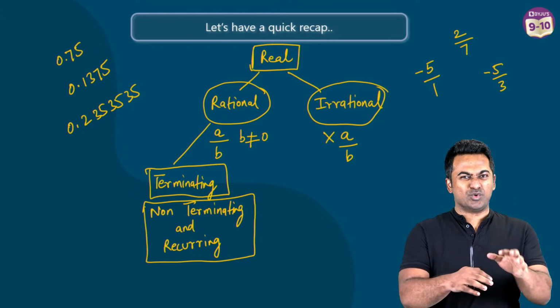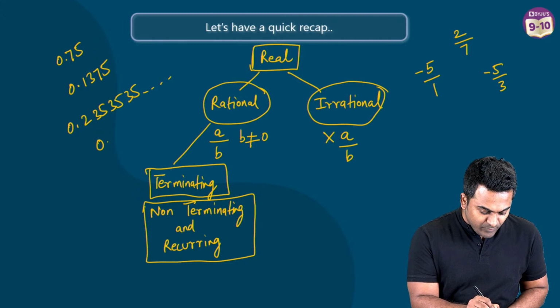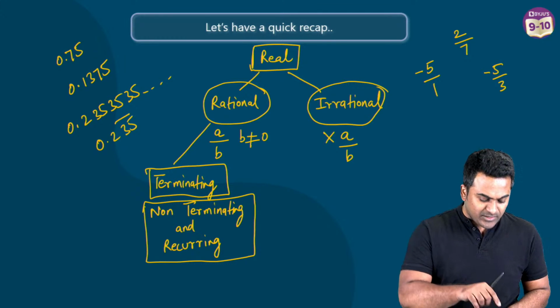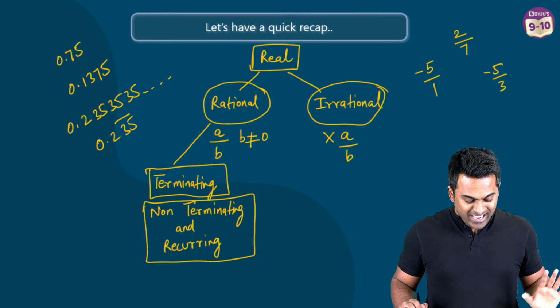An example for non-terminating and recurring is going to be what? 0.2353535. So you see it goes on and on and on, but you see a pattern here, right? If I were to tell you what the pattern is, well, these are the two digits 3, 5, which are going on and on and on. Okay, so have we understood?